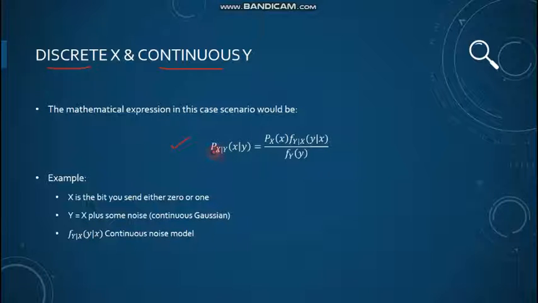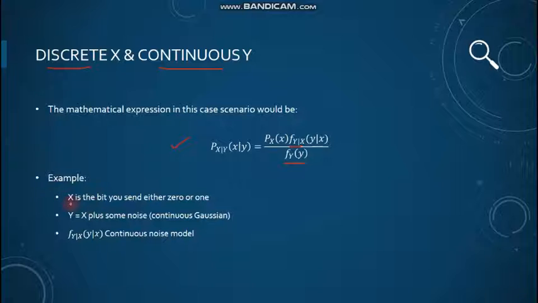This is the probability of X taking on a value small x given Y has some particular value, and since Y is a continuous random variable, we are using its probability density PDF, right?